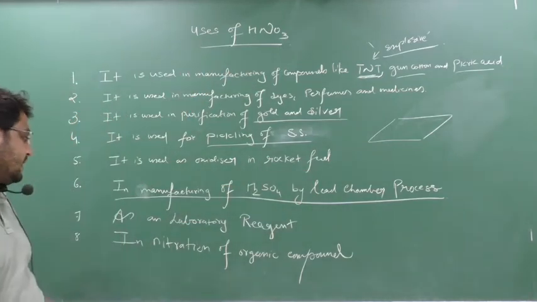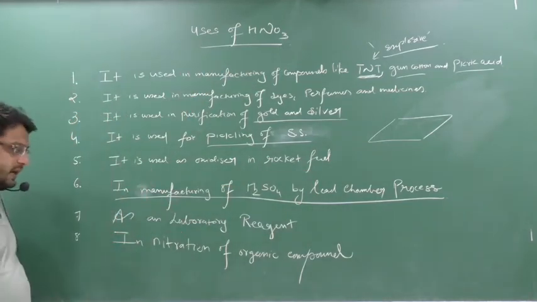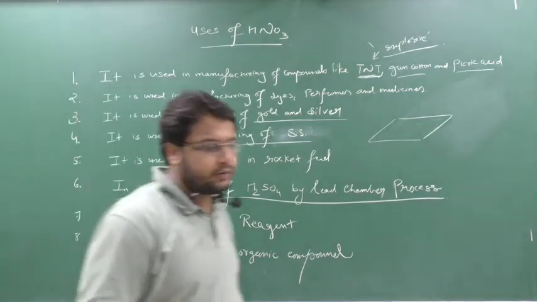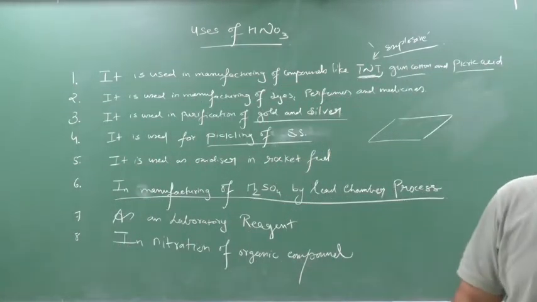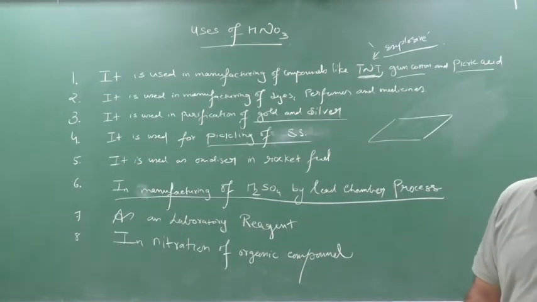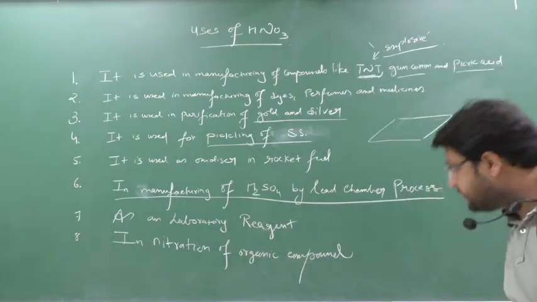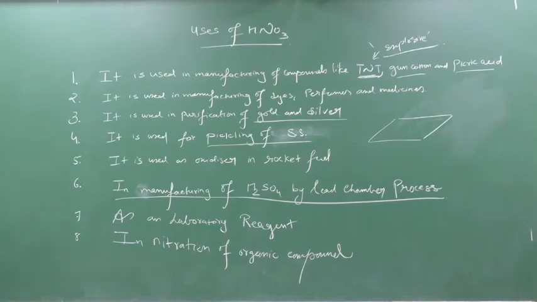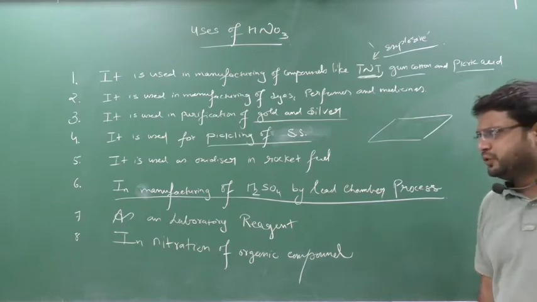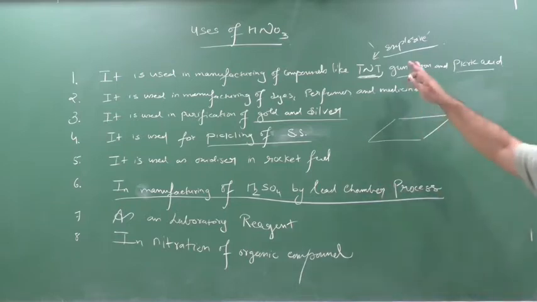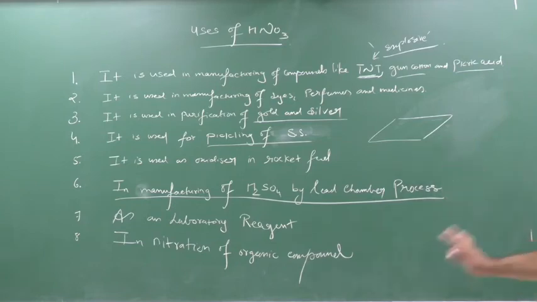Nitric acid is used. Okay, it is used as a laboratory reagent and in the nitration of organic compounds. When you study organic compounds, one topic will come, hydrocarbon nitration, where you will use it. So these are the certain uses of nitric acid. Clear this part? You can take a screenshot and write this down. There are more uses, you can read your NCERT textbook, but these are the most important uses. If in the exam they ask, you have to write up to 8 uses.